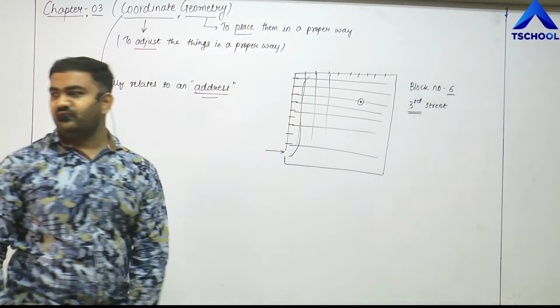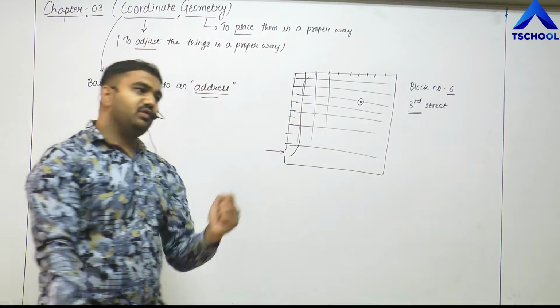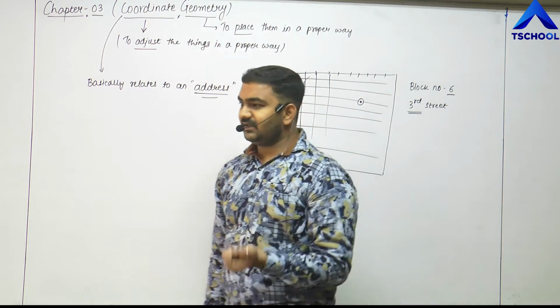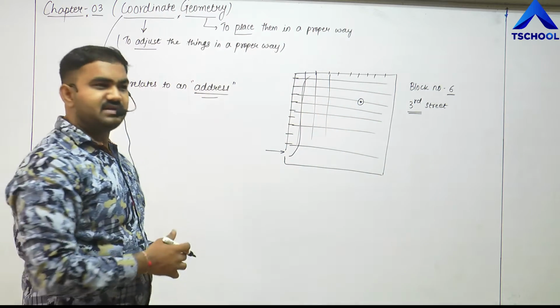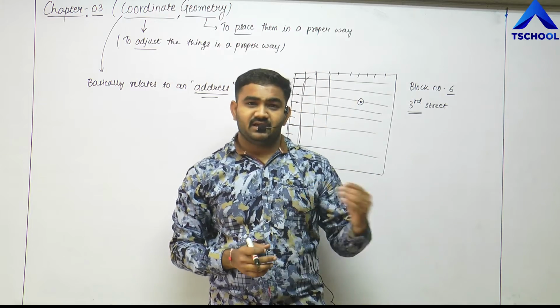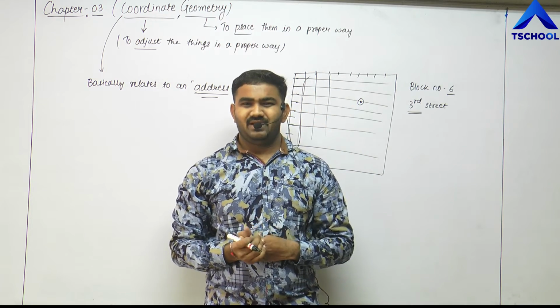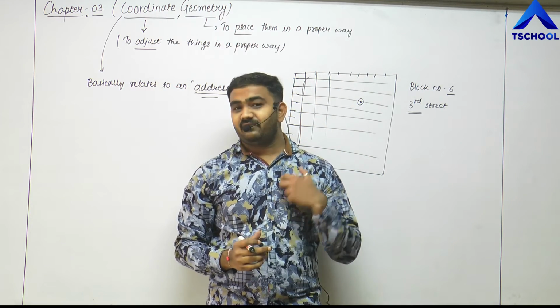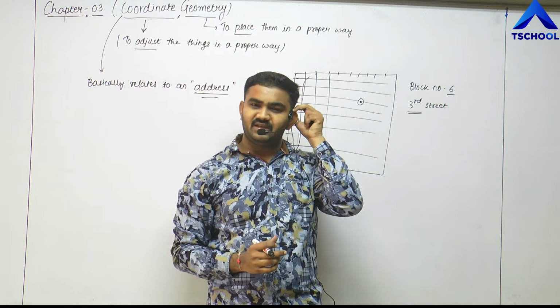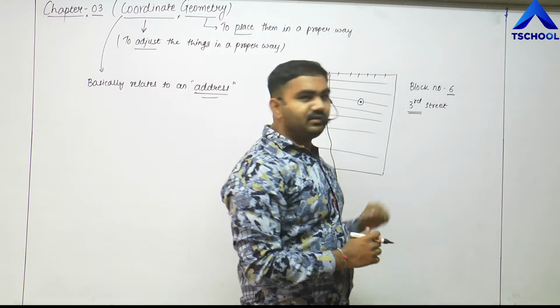So first of all, we are going to reach the third street, yes or no, and then we are going to look for block number 6 there. We cannot look for block number 6 in each and every street to check whether that is our home or not, because it will take too much time. But we know a reference that the block number 6 that we need to reach is located in the third street.